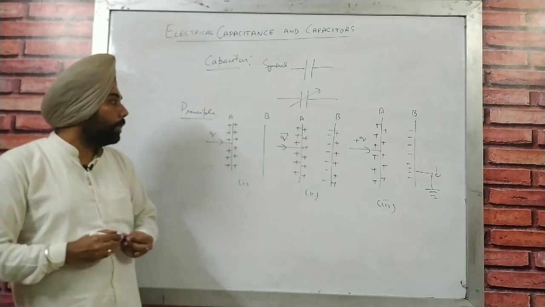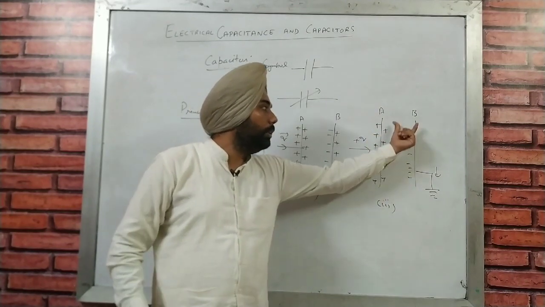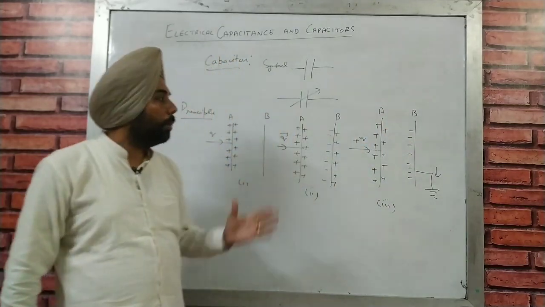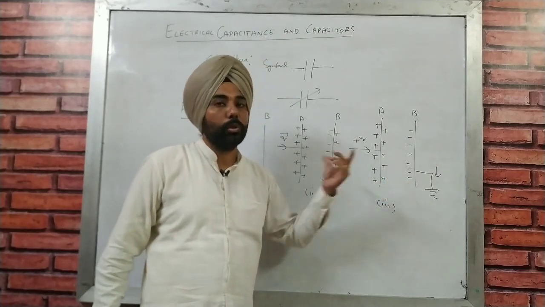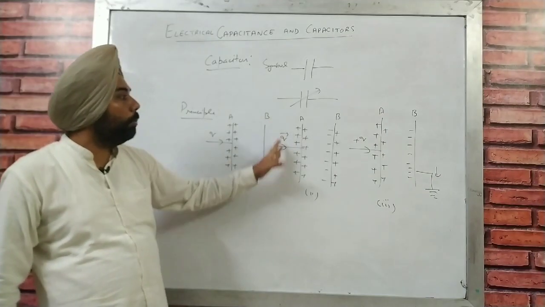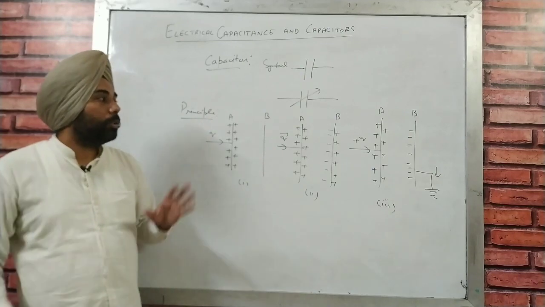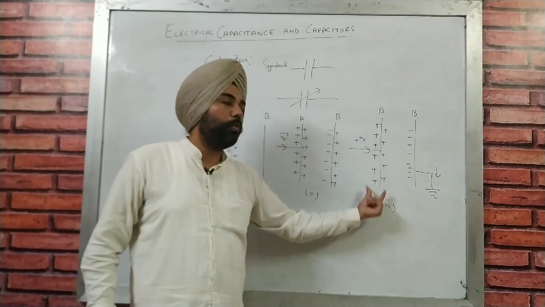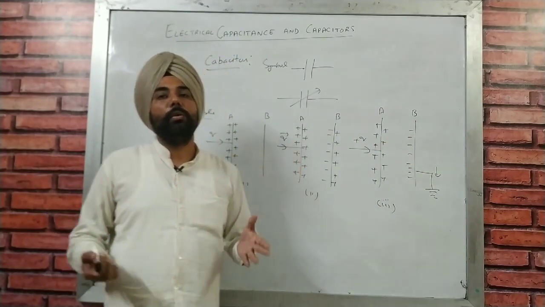So which means by placing just a fully charged conductor with an uncharged conductor, we are going to have a capacitor. Now the capacitance of that segment is going to rise. That is how electric charge is stored in those plates. In between them there is going to be a dielectric medium, or you can say a vacuum or air as well. So that is how a capacitor works. So just two conducting plates, one is fully charged and one is grounded on the other side. So that is going to make a capacitor.